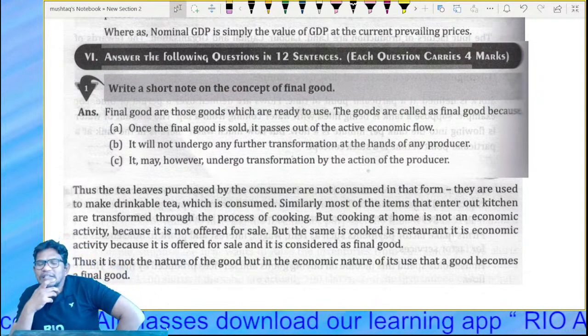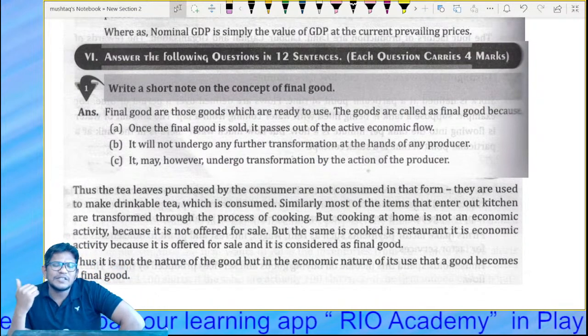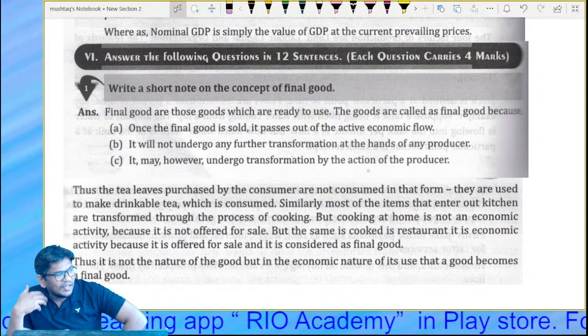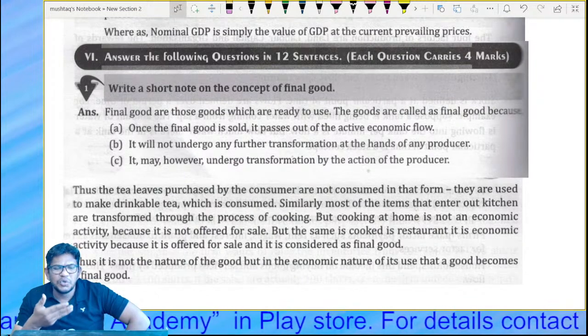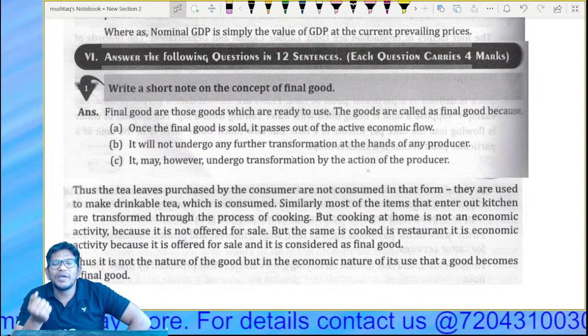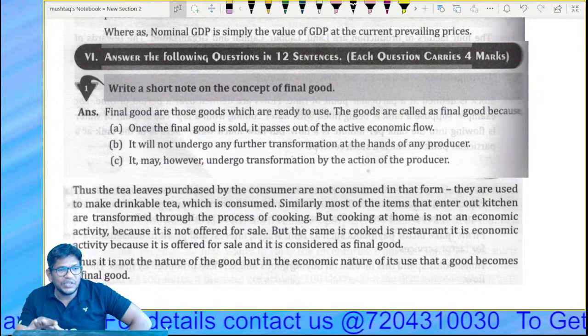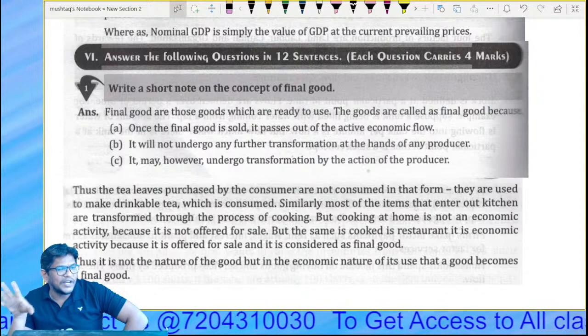Which goods are ready to use? Food, machinery, any bus or transportation bus, an aeroplane, or a laptop. Any goods which are ready to use are final goods.